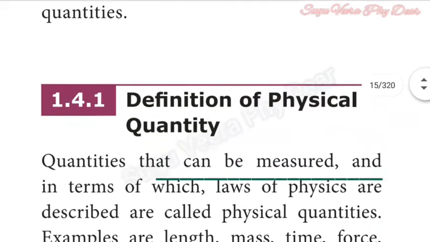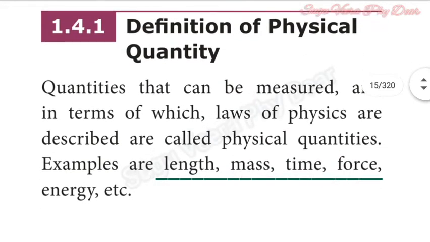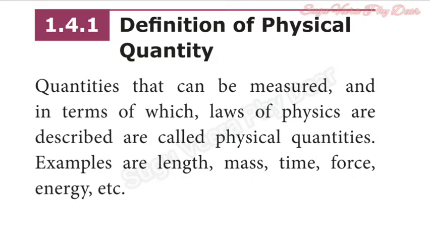Definition of physical quantity. Quantities that can be measured and in terms of which the laws of physics are described are called physical quantities. For example, length, mass, time, force, energy and etc.